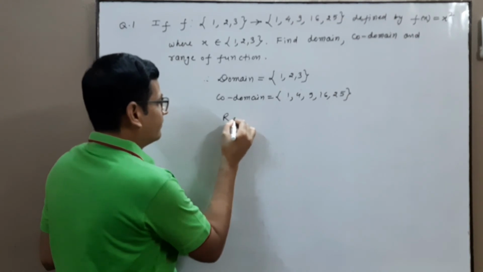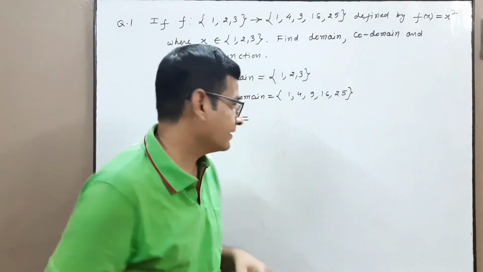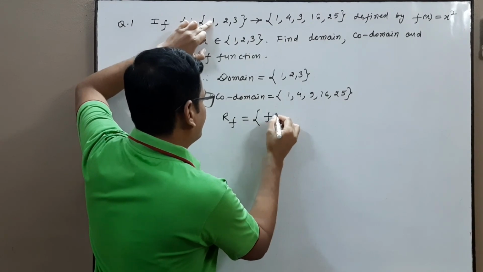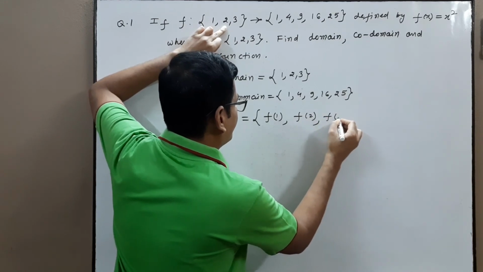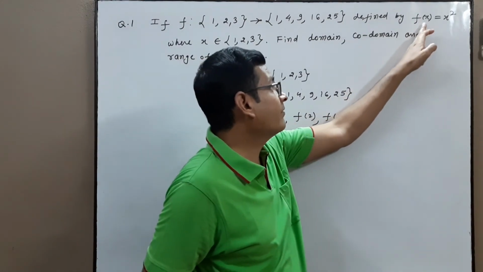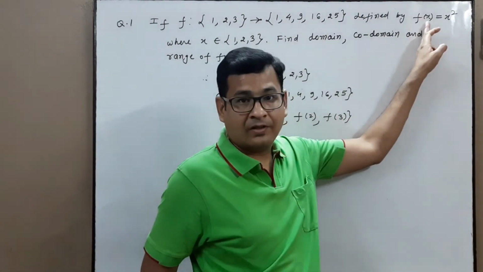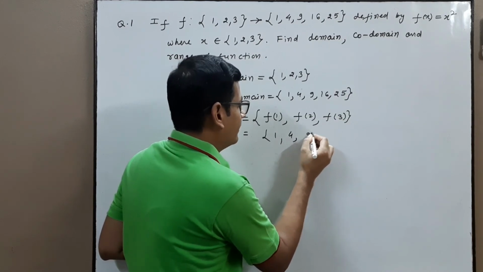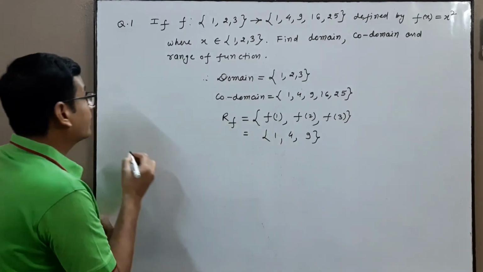And range f. Range f means image set. There are three elements. The image of 1 is denoted by f(1), the image of 2 is denoted by f(2), the image of 3 is denoted by f(3). f(1) equal to 1 square, 1. f(2), 2 square, 4. f(3), 3 square, 9. So range f equal to 1, 4, 9.